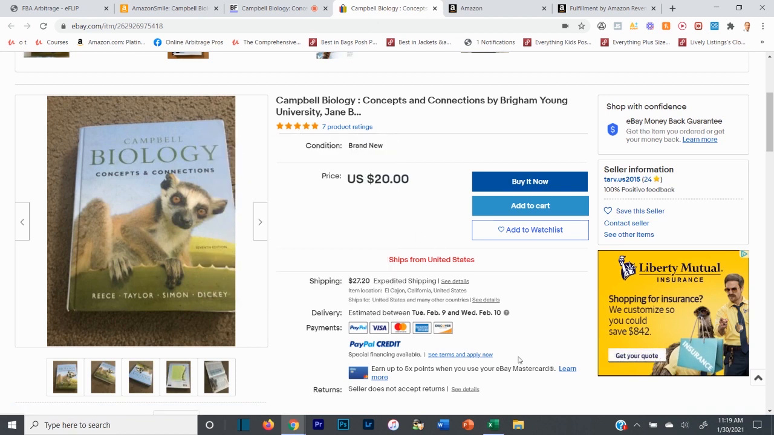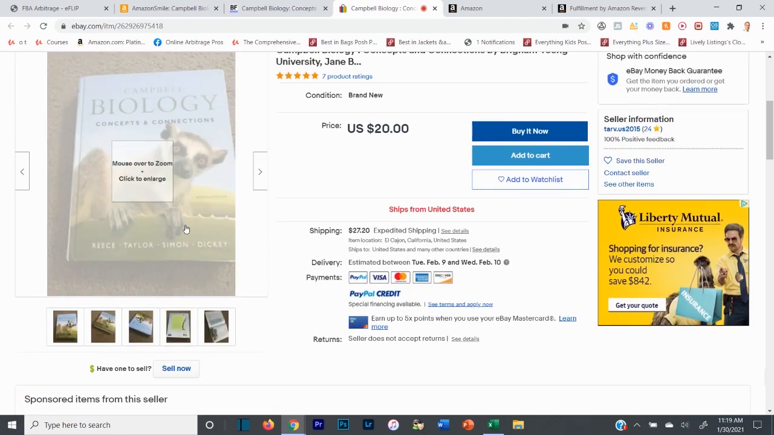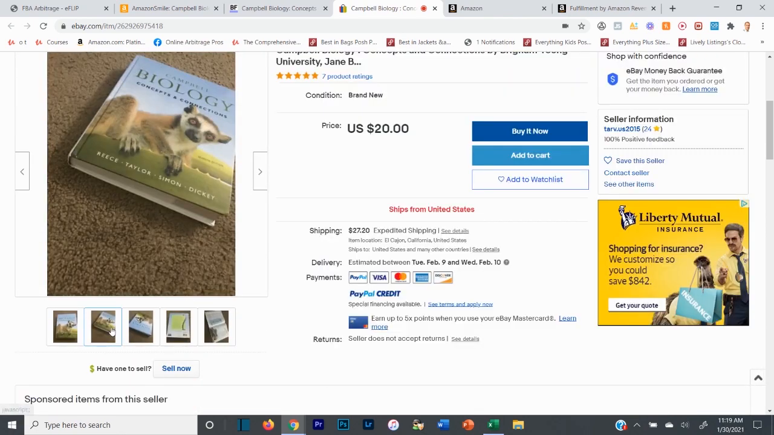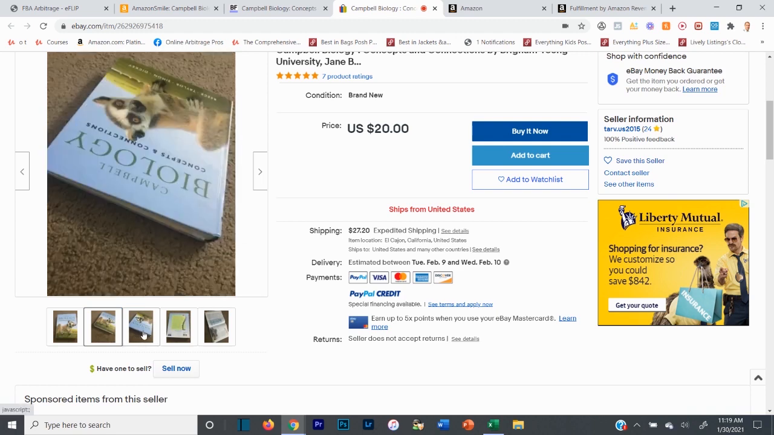So now we need to know, okay, is this hardcover, number one? Is it an international or a teacher edition? And obviously, we don't want either one of those. So it is a hardcover. You can see it right here. I want to look at the pictures to make sure it does look like it's in new condition.